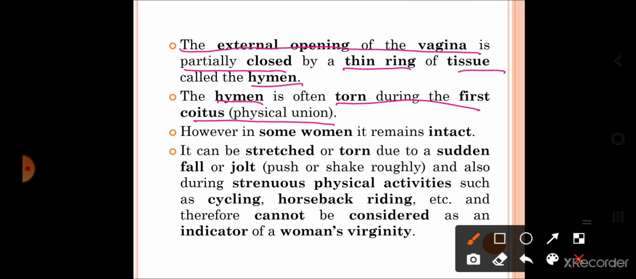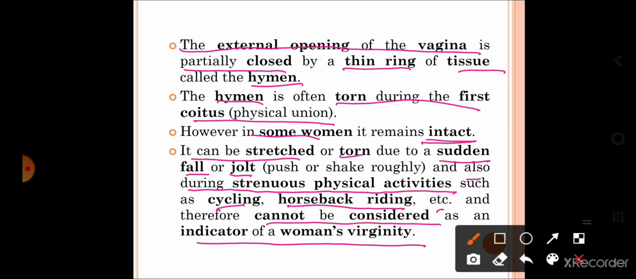the hymen is torn. However, in certain women it remains intact, but the presence of the hymen should not be considered an indicator of the woman's virginity. No, the hymen can be broken due to different physical activities too, like horse riding, cycling, etc. It can be stretched or torn during a sudden fall or jolt, and it also may be torn during strenuous physical activities like cycling, horseback riding, etc., and therefore cannot be considered an indicator of a woman's virginity.